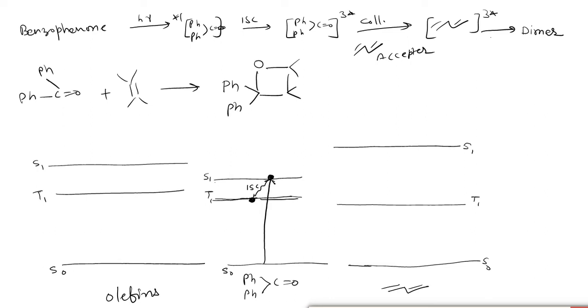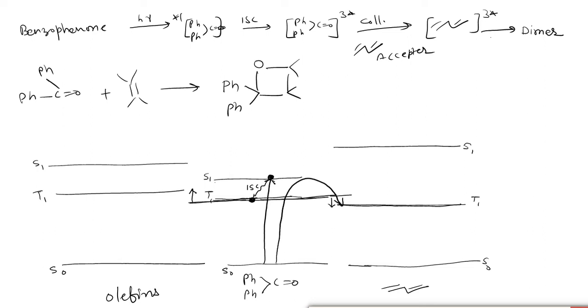If you compare this level here and here, this triplet state is above and this triplet state is below. This is the main key of this anomaly or contradiction. If the triplet state of the photosensitizer or carbonyl is higher than the triplet state of olefins, then it will act as the photosensitizer.